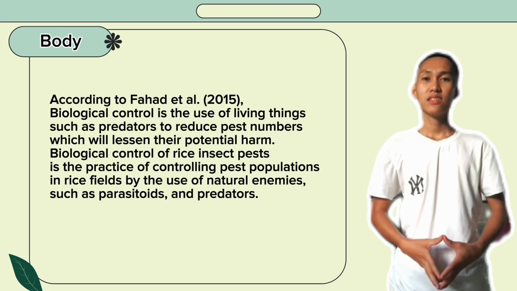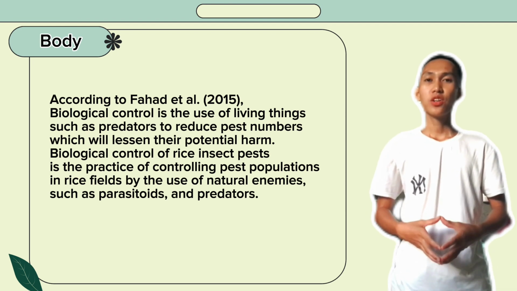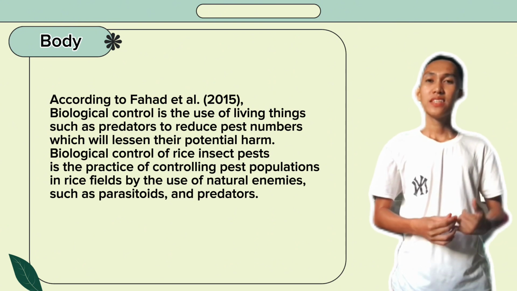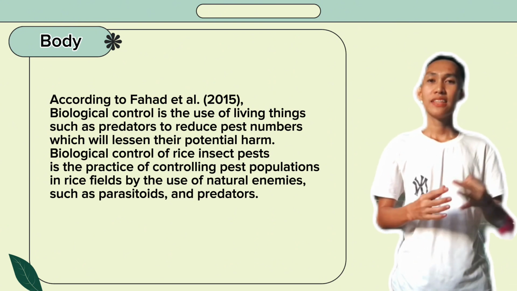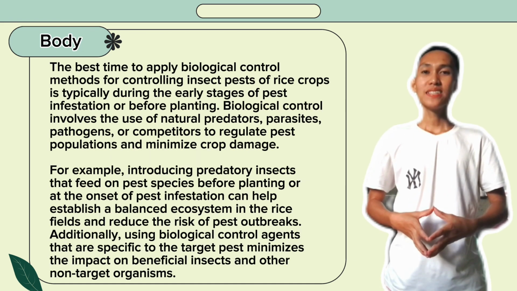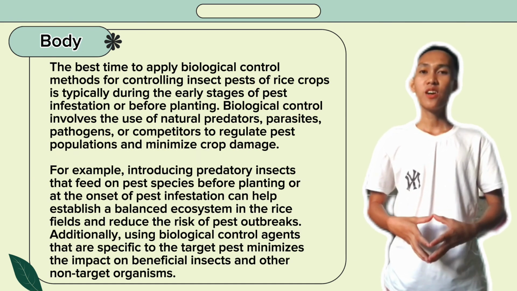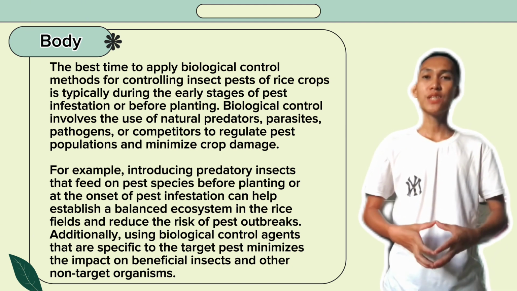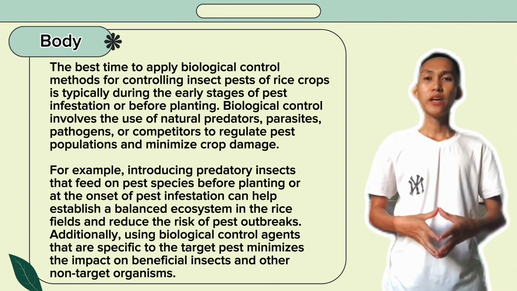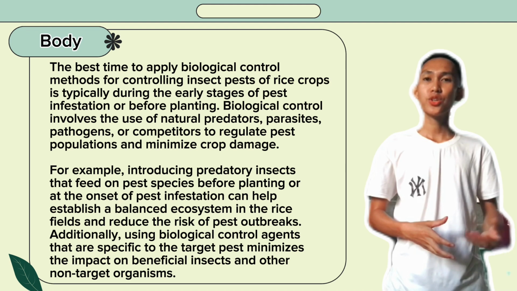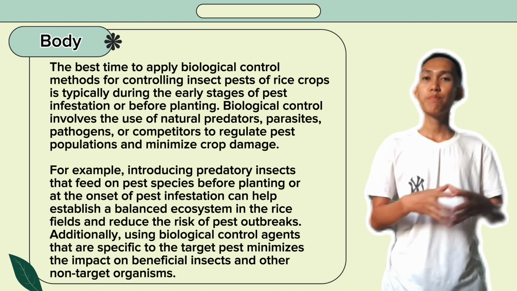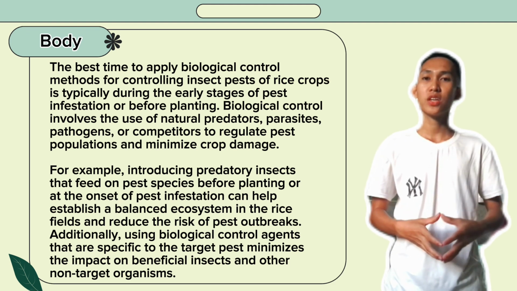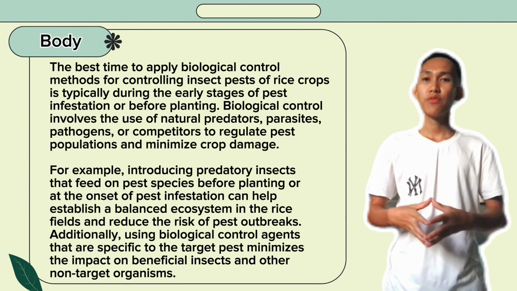According to Fahad et al. 2015, biological control methods is the use of natural enemies such as parasitoids, pathogens, and predators. The best time to apply biological control methods for controlling insect pests of rice crops is typically during the early stages of pest infestation or before planting. Biological control involves the use of natural enemies such as predators, parasites, pathogens, or competitors to regulate pest populations and minimize the crop damage of insect pests.